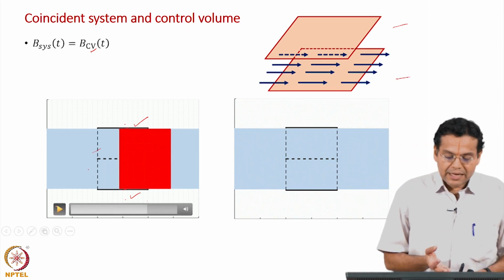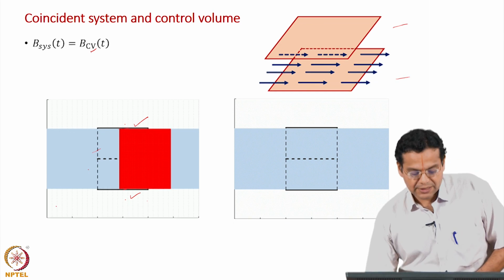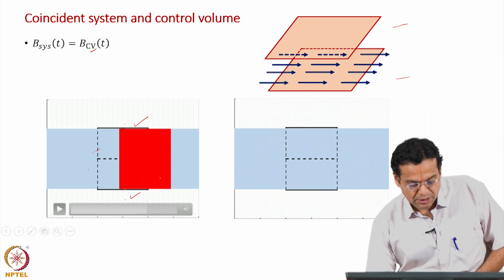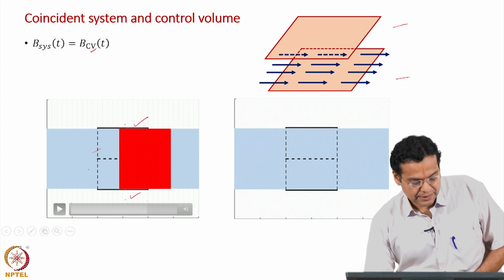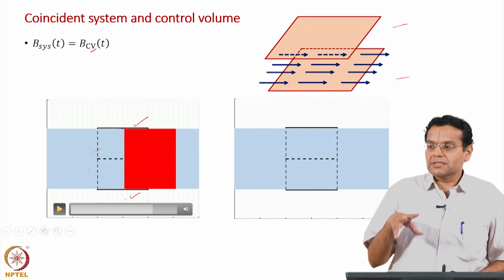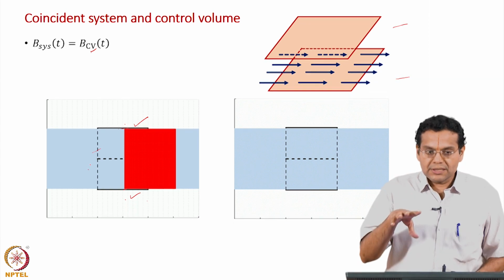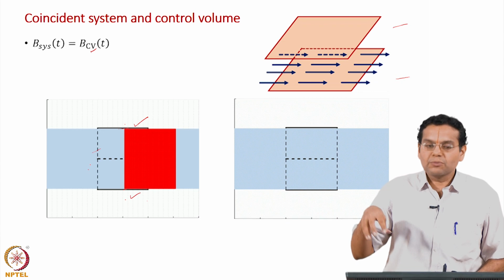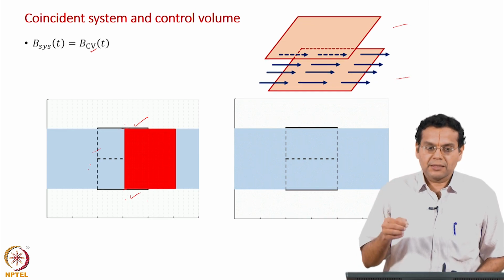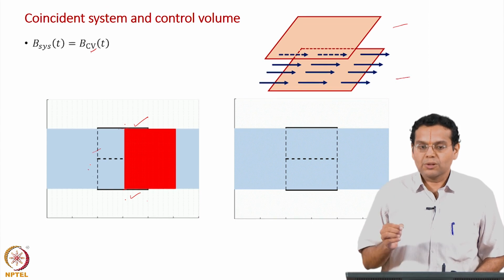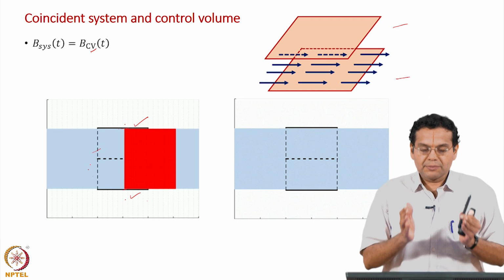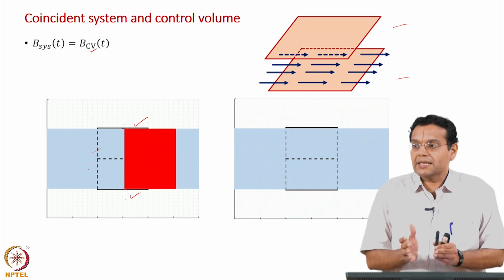Now, I can choose these also as my system, and then I can choose this as my system. So, I can choose a system which is just entering, or leaving, but the most convenient, most well defined one is the system which is coincident with the control volume at any instant of time. At every time, whatever system is coinciding with the control volume, that is defined as my system.